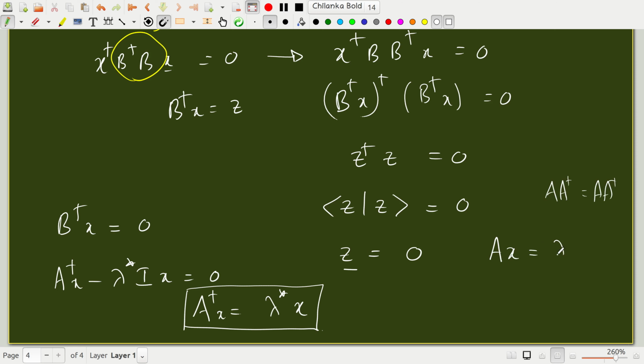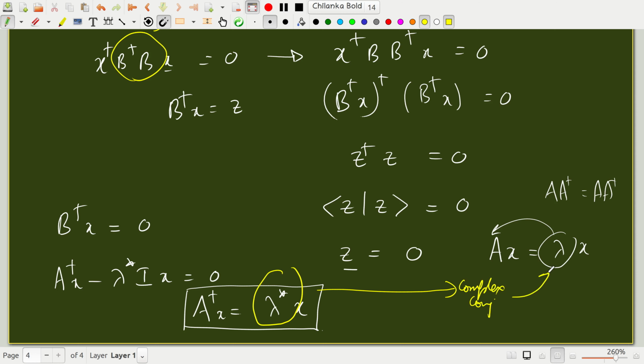Then we consider its eigenvalue problem. Ax is lambda x, where lambdas are the eigenvalues of A. If lambdas are the eigenvalues of normal matrix A, then the eigenvalues of its Hermitian conjugate A dagger are lambda stars, the complex conjugates of the original eigenvalue lambda. So this is a very useful and interesting property.